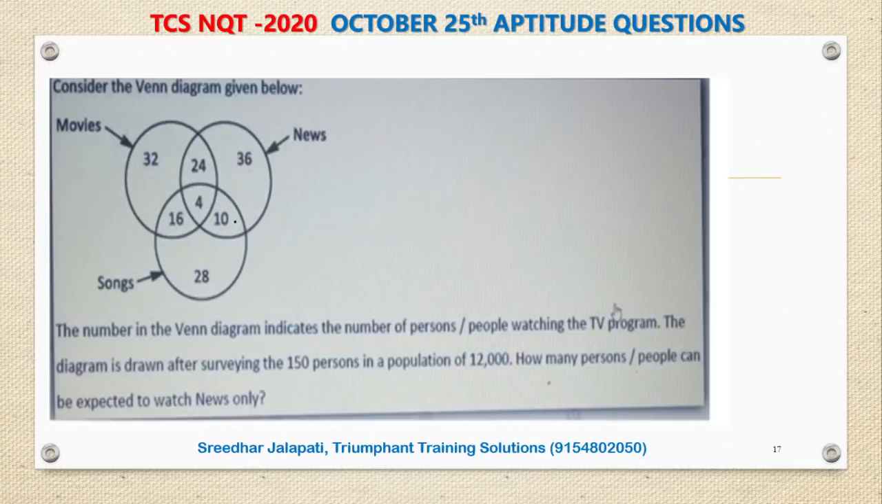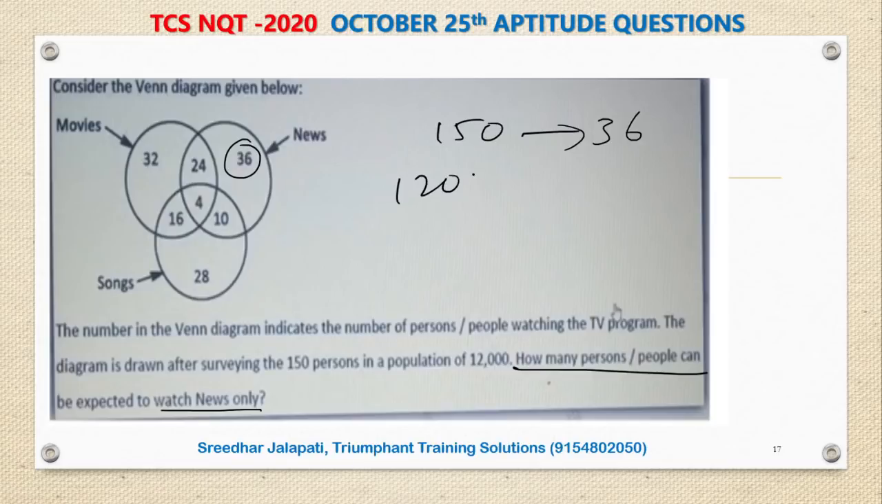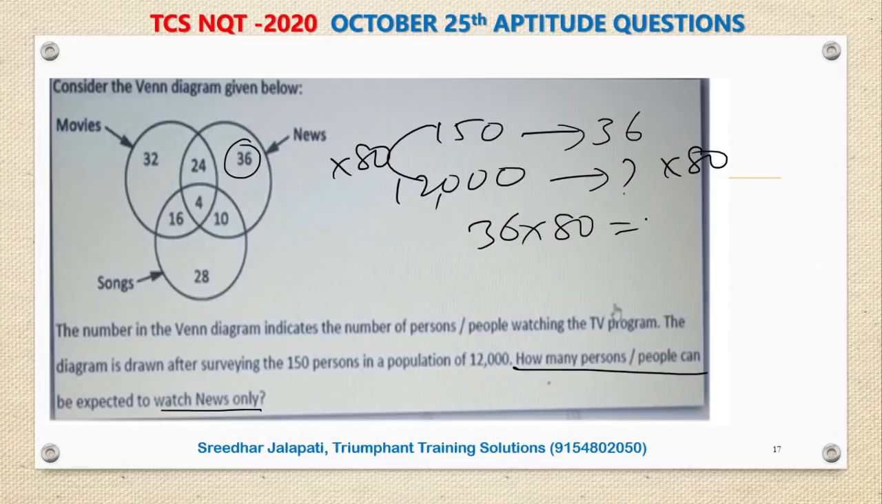2 questions are given on the same information. Here the question is, how many persons can be expected to watch news only? First of all, here news only 36, but this is out of 150, 36 are watching news only. But in a population of 12,000, how much can we expect? That is the question. So again, as the relation is 80 times, here it is 80. So 36 into 80, 36 8s 240, 288. So 2,880. That will be there in the options. You can select this as the answer. Answer 2,880. These are watching only news. Right. Let's move to the next question.